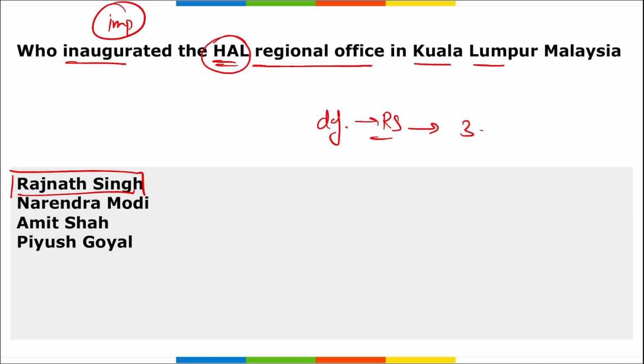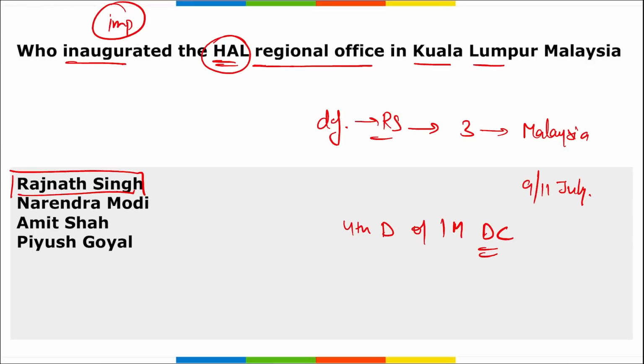He was on a 3-day visit to Malaysia. Right? It was from 9 to 11th of July. This was with the focus of developing various strategies, various partnerships between India and Malaysia. Correct? Then some of the important points that you need to remember here is that during his 3-day visit, he discussed the roadmap for the fourth decade of India-Malaysia defense cooperation with the Malaysian counterpart. Then remember, during this only he inaugurated HAL regional office in Kuala Lumpur, Malaysia.